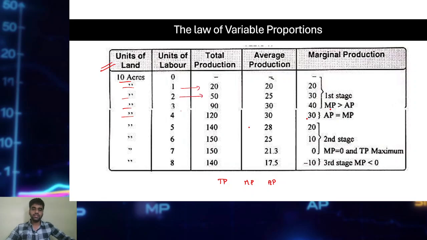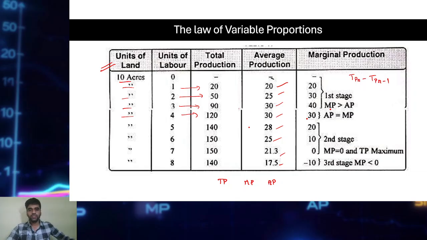Now when it comes to the introduction of units of labor, what happens to TP? TP increases, TP increases. By going on increasing the units of labor, TP is going on increasing. What happens to the total product? Increases. What happens to the average product? Average product is also going to increase and then decreases. Why it is happening, I will be telling you later. What about marginal product? You know how to calculate the marginal product: TPn minus TPn minus 1, yes or no? What happens to the marginal product? Marginal product also increases, reaches 0 and becomes negative. So that itself is the behavior of TP, AP and marginal product.